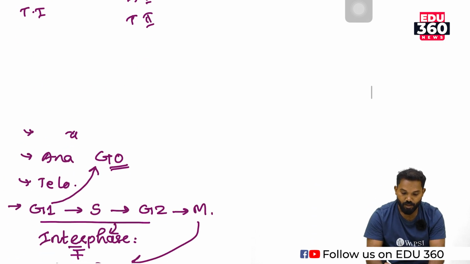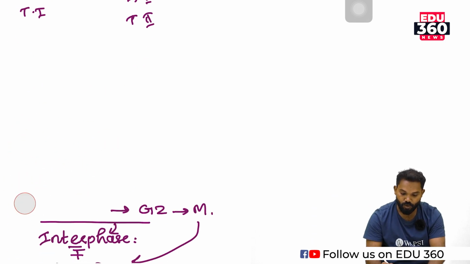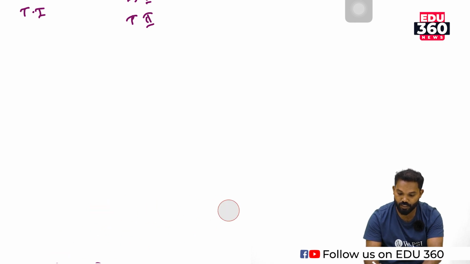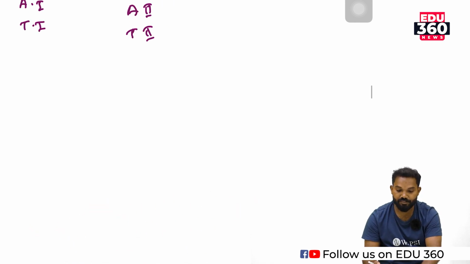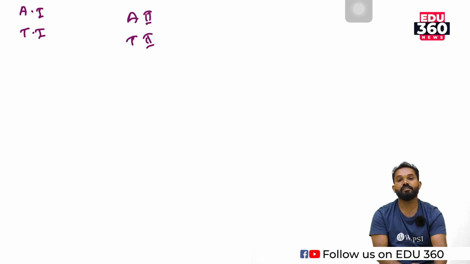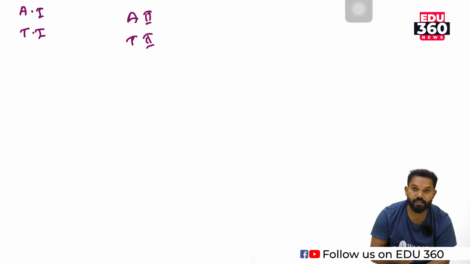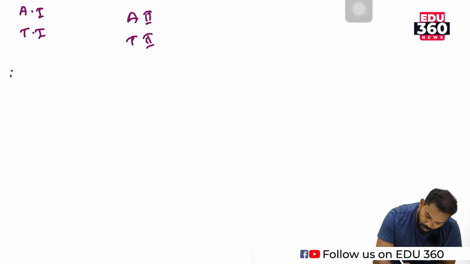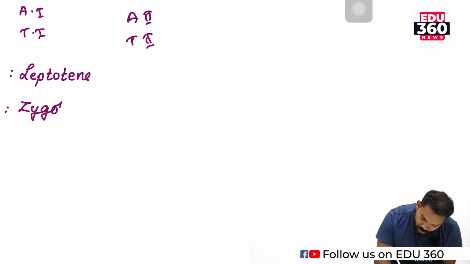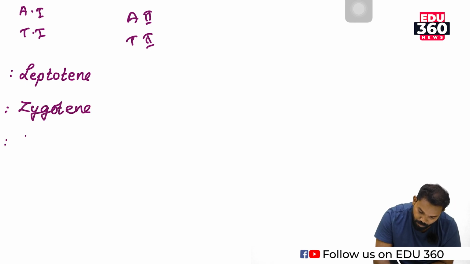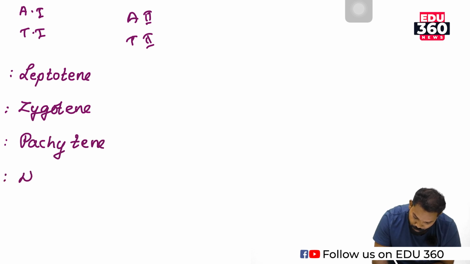Because prophase 1 contains many substages, or prophase 1 is divided into many other stages such as leptotene, zygotene, pachytene, diplotene and diakinesis.